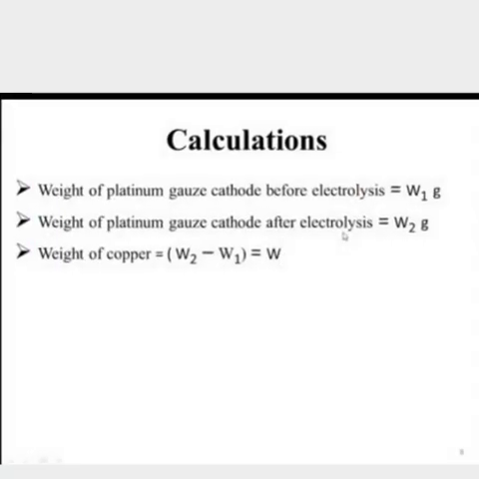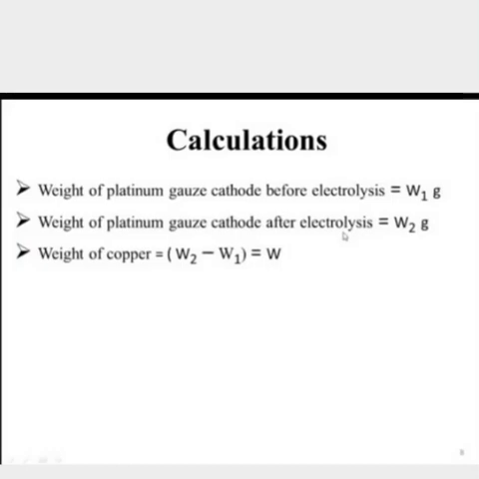Now the calculation of the final weight of the metal. The weight of the platinum gauze cathode before electrolysis, weighed before starting, is taken as W1 gram, and the weight of the platinum gauze cathode after electrolysis, after the experiment, is taken as W2 gram.